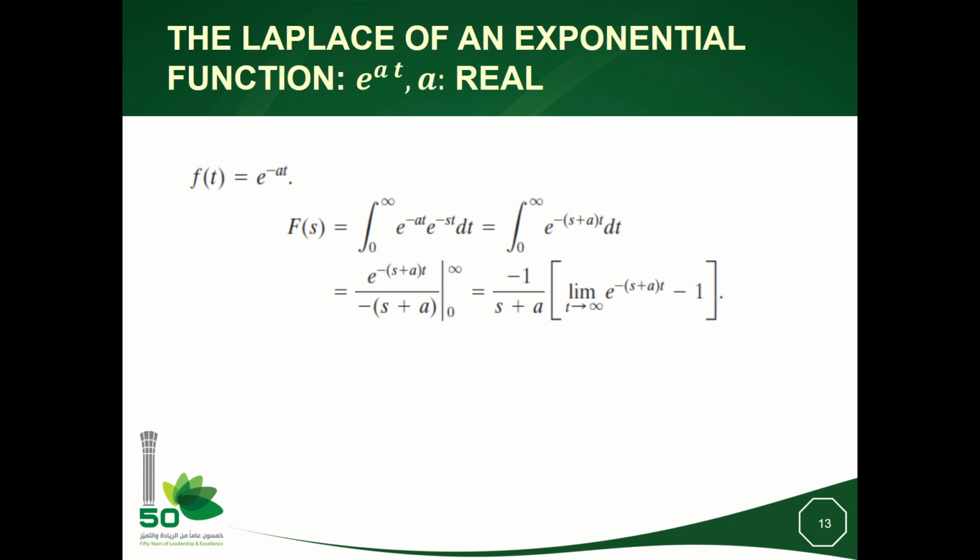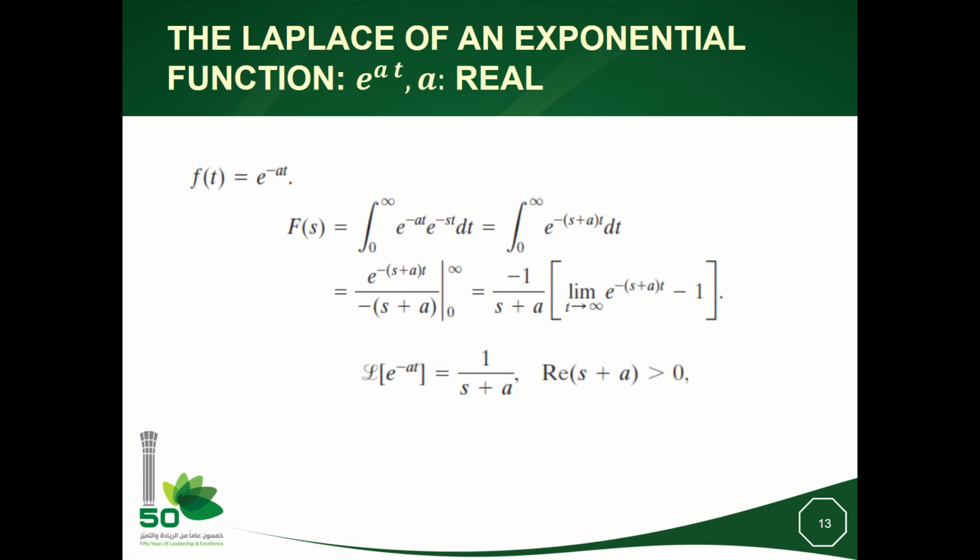If we take now an exponential function, exponential minus at, with t positive, and calculate the unilateral Laplace transform, I will have exponential times exponential, so I can gather the exponentials like this. Then I integrate with respect to time, so I will have 1 over minus s plus a, the same function, evaluated from 0 to plus infinity.